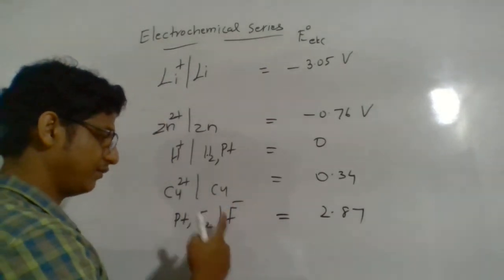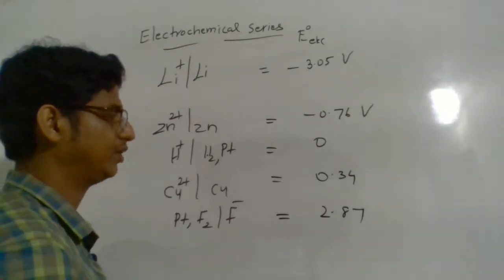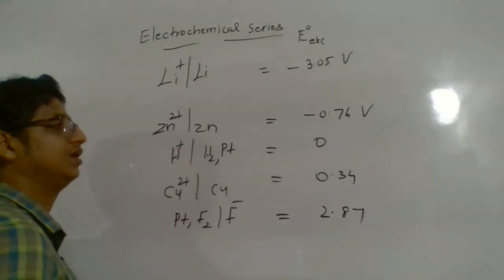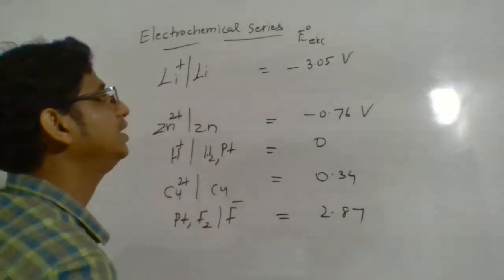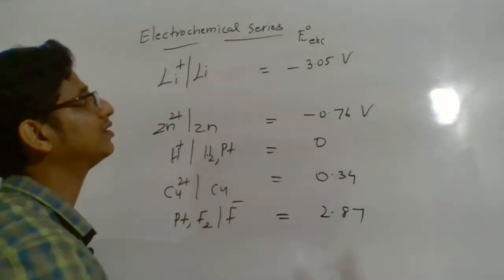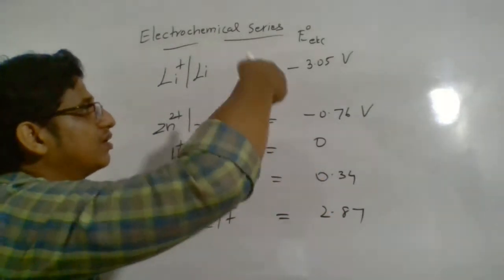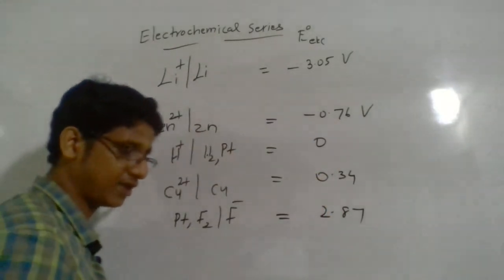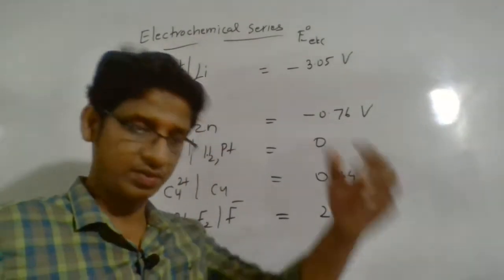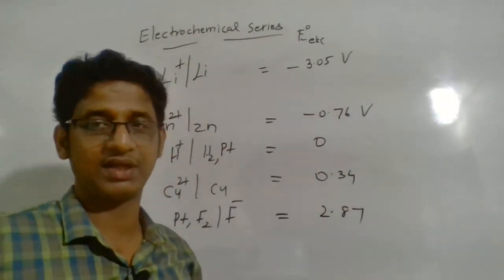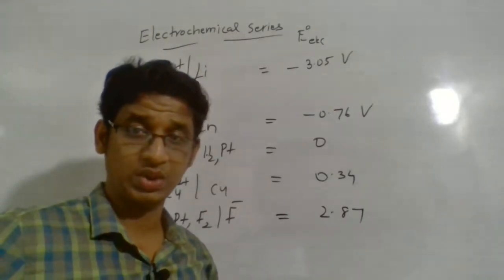So fluorine will convert into fluoride ion easily. So many electrodes are there in between. If you arrange the different electrodes in increasing or decreasing order of their standard reduction potential value in a series, that we will call electrochemical series.